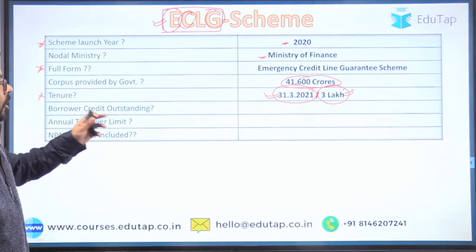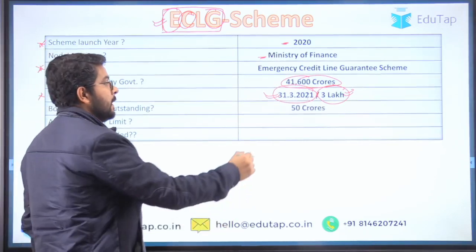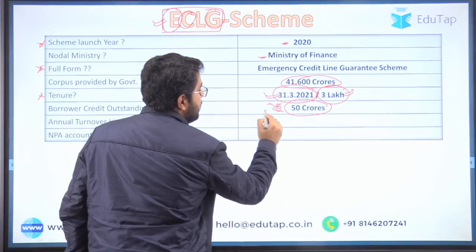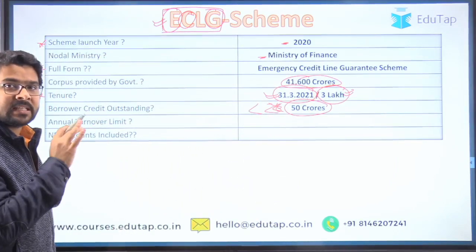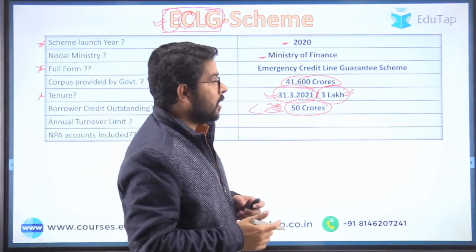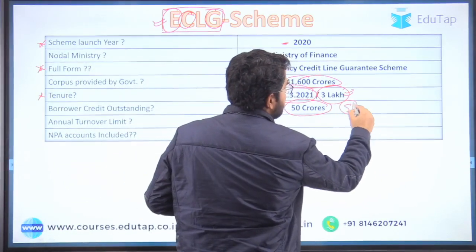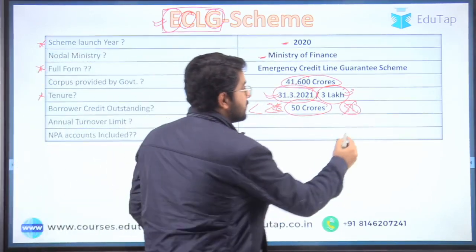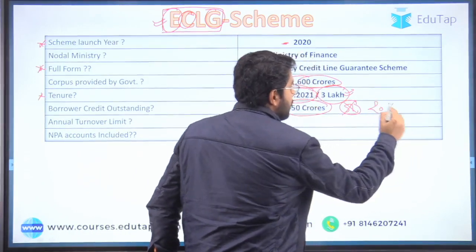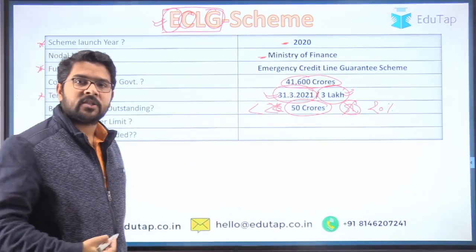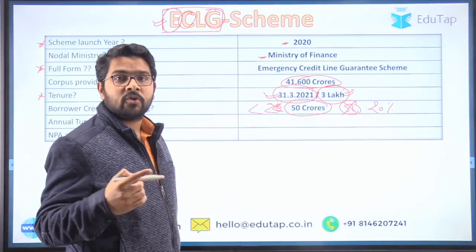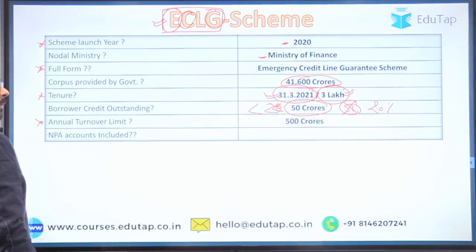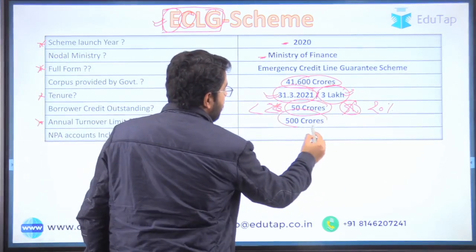Then the borrower credit outstanding should be 50 crores or less than 50 crores. Okay, this is the maximum amount of your outstanding. If your outstanding is 51 crores, you are not eligible for this particular scheme. And how much amount of additional fund you can get? 20% of this. So if your outstanding is 50 crore, you can get the additional loan through this particular scheme, which amounts to 10 crore. Then the annual turnover limit for the eligible borrowers is less than 500 crore. Okay.